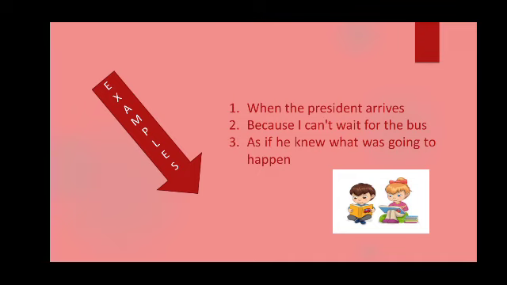Dependent clause is also known as subordinate clause, because its importance is less than the main clause. That's why main clause is known as principal clause and dependent clause is known as subordinate clause.